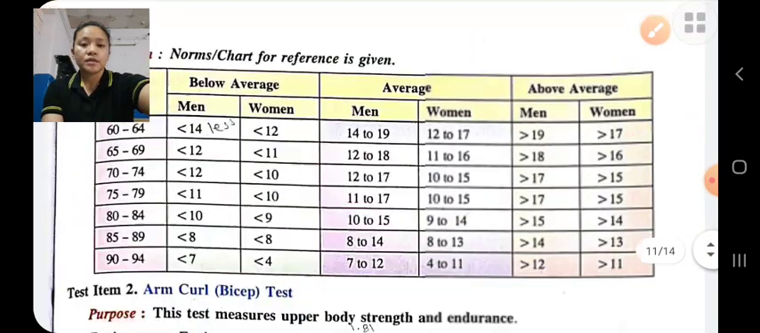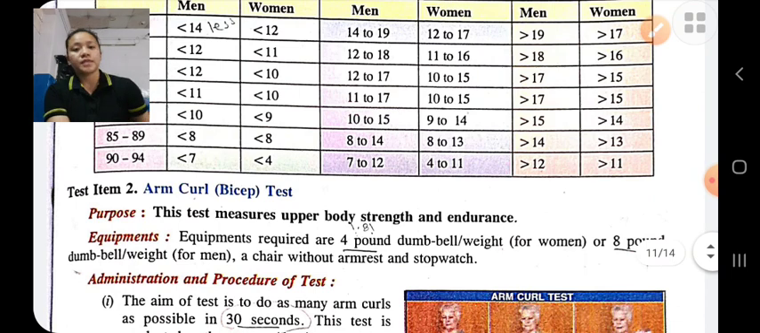Next is the arm curl test. Arm curl, that is the bicep test. This test is used to measure the strength and endurance of the upper body. The arm curl test is used to measure upper body strength and endurance.